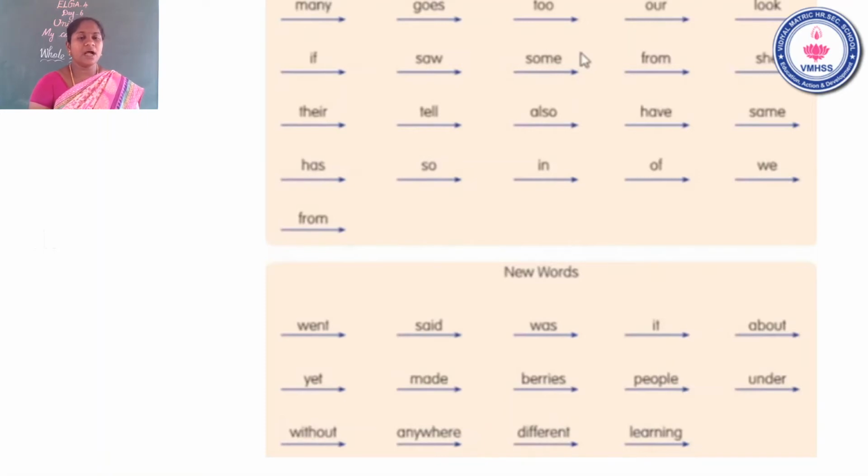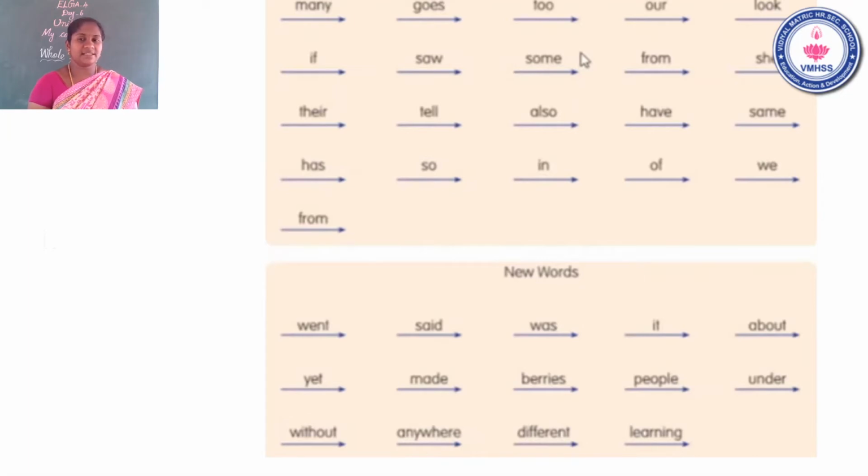The next word, so. The other word, some. The next word, from. The last word, she.